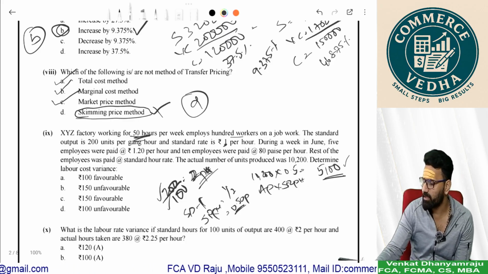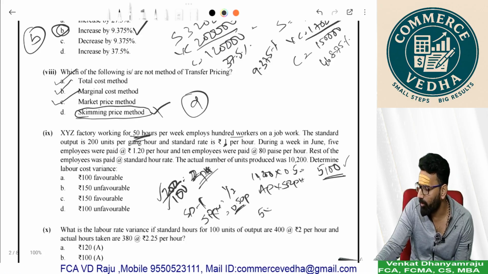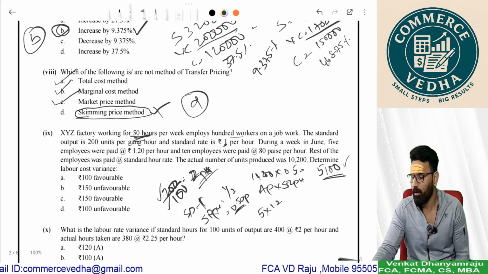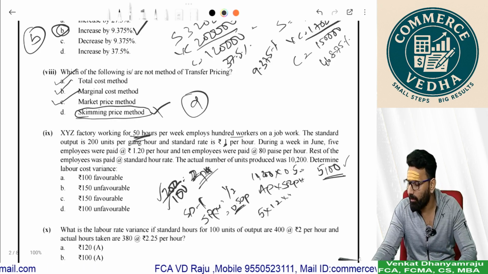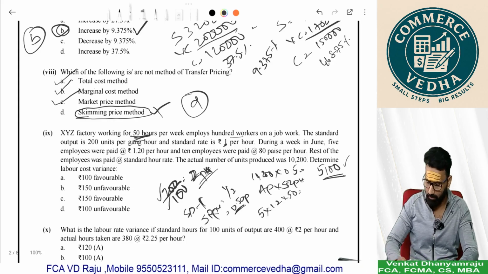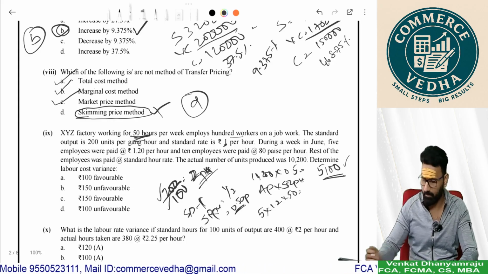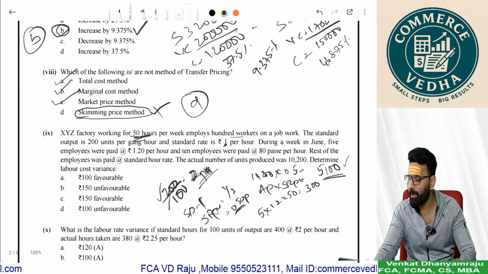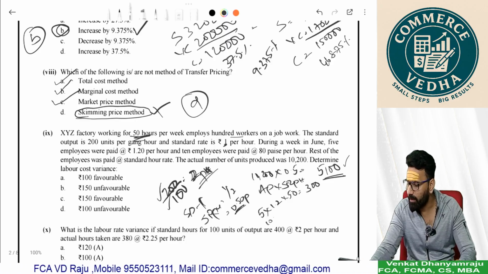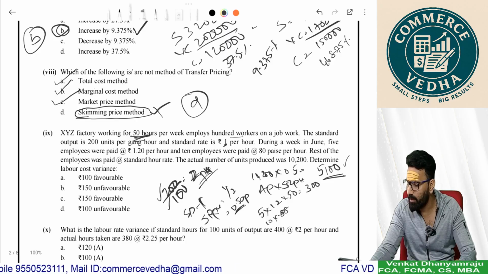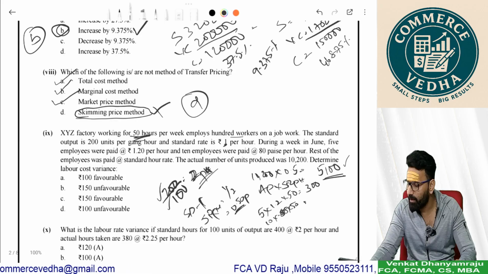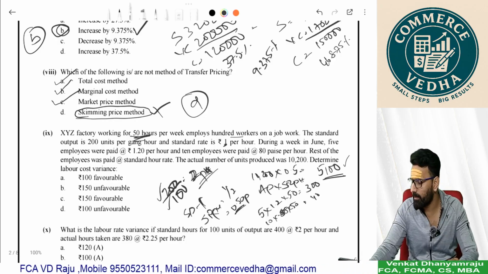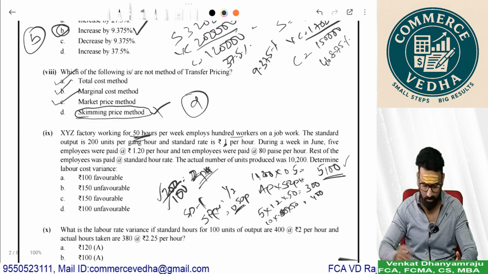Done. Your actual cost: 5 employees you paid how much? 5 employees you paid 1.2 per hour, for 50 hours. So 5 into 1.2 into 50, 300. And 10 employees you paid 80 paise per hour. So 10 into 0.8 into 50. So 400.